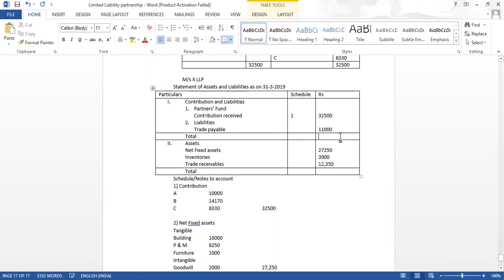See whether our balance sheet is tally. 43,500. Here also when we total all the assets we should get 43,500, and we can say that our balance sheet has tallied. So with this sum is done. Thank you very much, everyone.